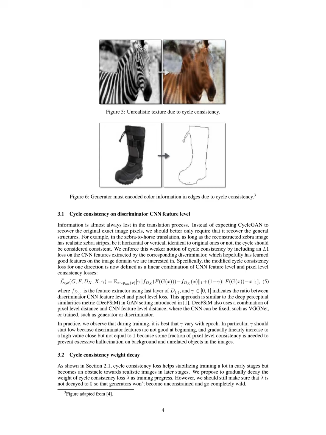This behavior is influenced by the cycle consistency loss, which encourages the generator to produce outputs that share structural similarities with the input images. However, the modified cycle consistency loss, which incorporates CNN feature-level consistency, allows the generator to focus on maintaining realistic zebra stripes rather than strictly matching pixel values. This adjustment helps prevent the generator from being overly constrained, thus enabling it to produce more realistic outputs while still adhering to the essential structural features of the original images.